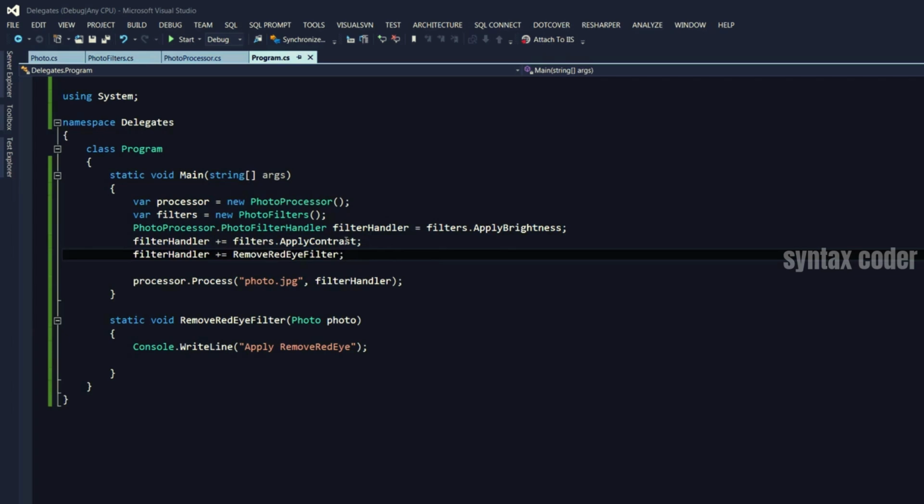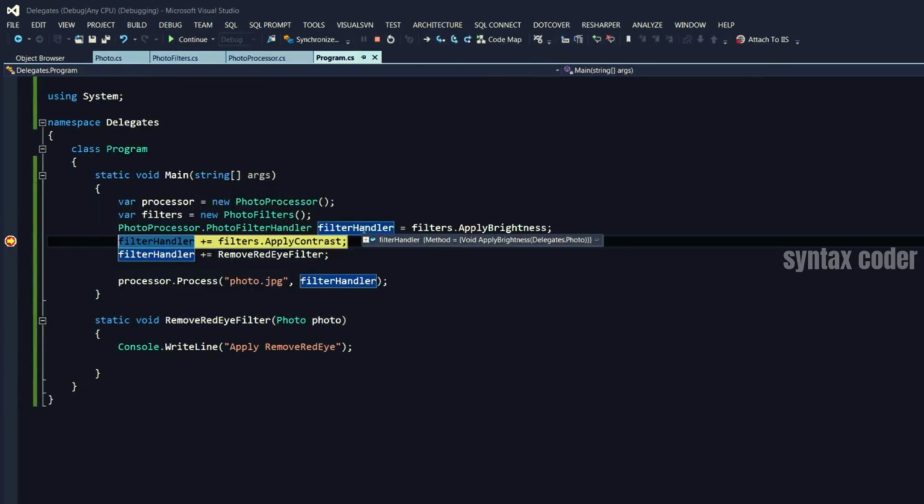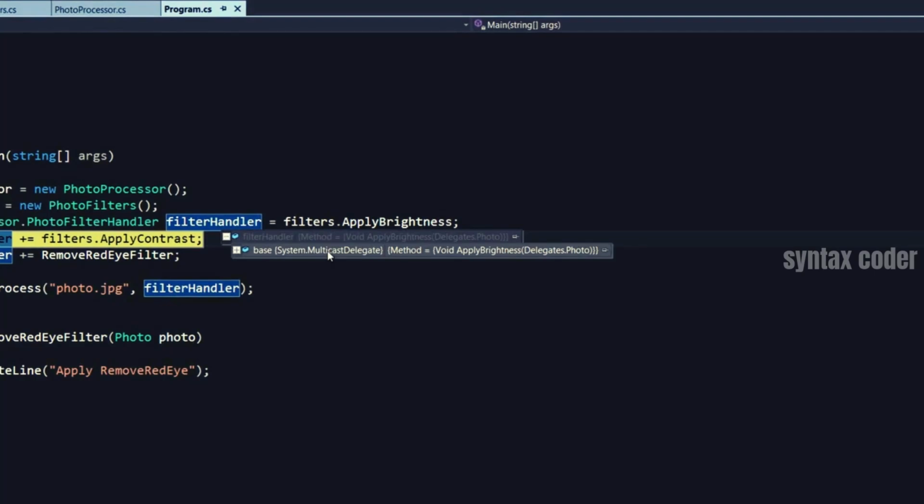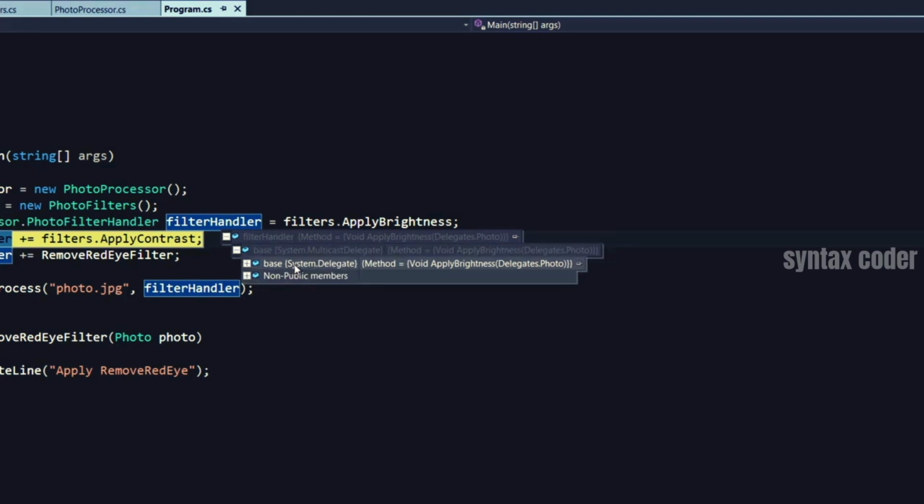So I'm going to put a breakpoint here with F9 and press F5 to run the application in debug mode. Okay, let's inspect this filter handler variable. Look, it derives from the MulticastDelegate class. So every delegate in .NET that we create with the delegate keyword is essentially a class that derives from MulticastDelegate. Let's expand that. So that class, MulticastDelegate, is derived from System.Delegate.